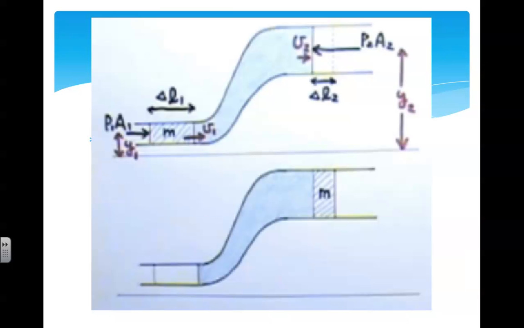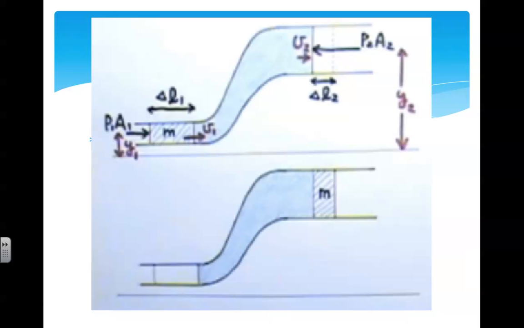Also notice, because of the change in cross-sectional area of the pipe, the fluid will change speed. Where the pipe is more narrow, the speed v1 is higher, and where the pipe is wider, the speed v2 is lower, as a result of the equation of continuity.